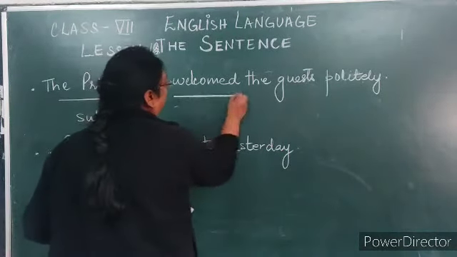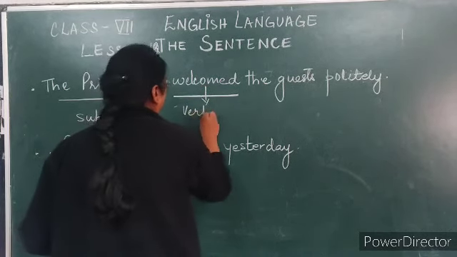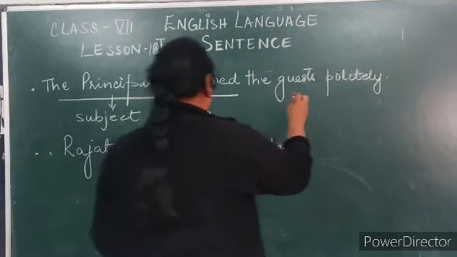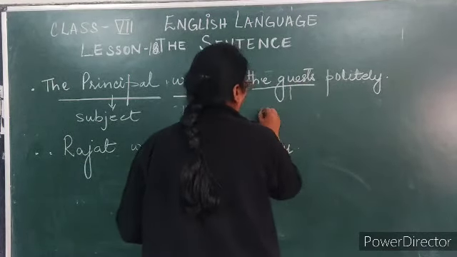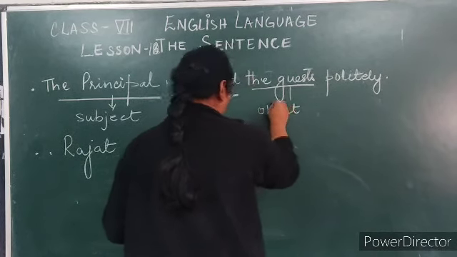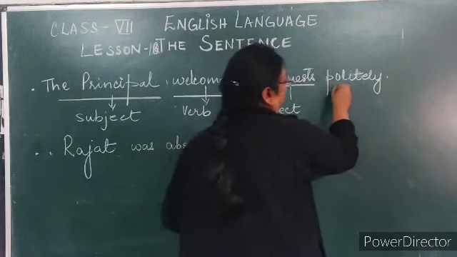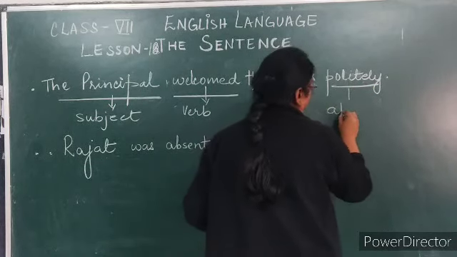Now welcomed is what? It is the verb. Now the guest is what? It is an object. It is talking about the person, the object. Now, politely is what? It is an adverb.